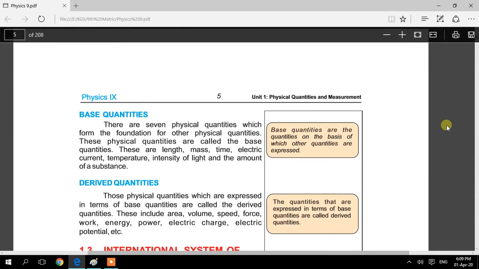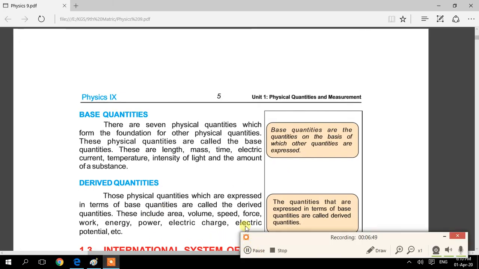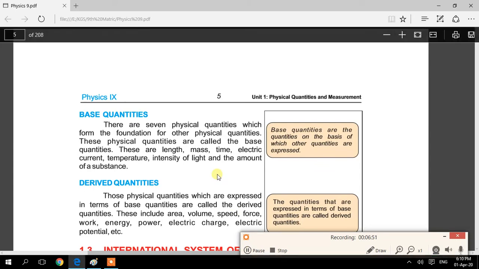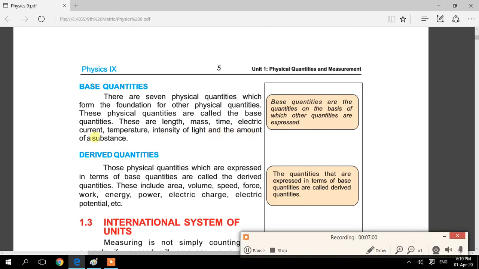First of all, we will discuss base quantities. What is a base quantity? Basically, base quantities are those quantities which are not derived from other quantities, which are the base of the quantities. There are seven base quantities in total. The seven base quantities are electric current, mass, time, length, intensity of light, amount of substance, and temperature. Basically these quantities cannot be derived from other quantities. Here you can see base quantities are the quantities on the basis of which other quantities are expressed.